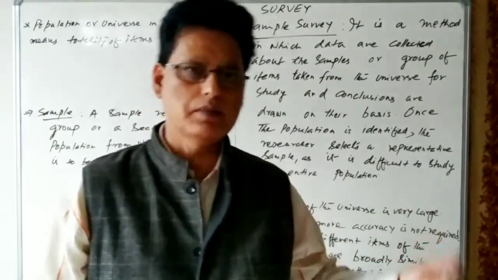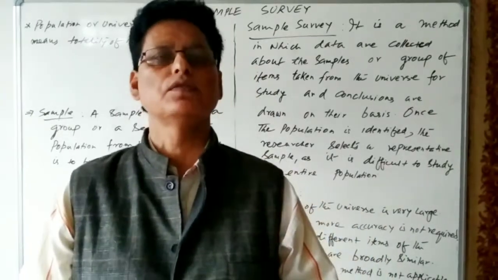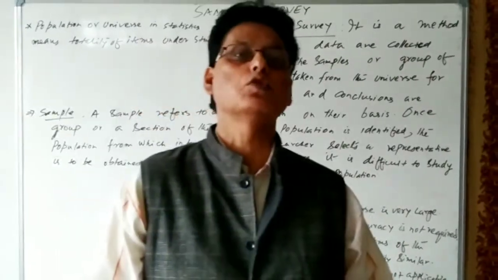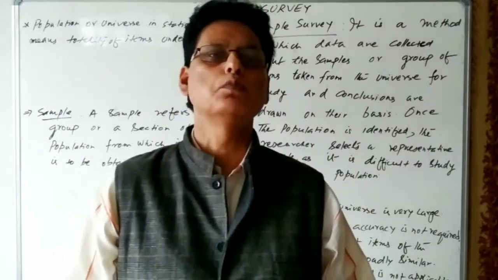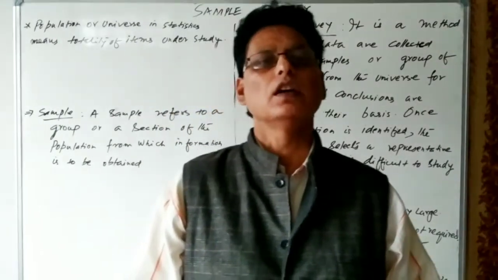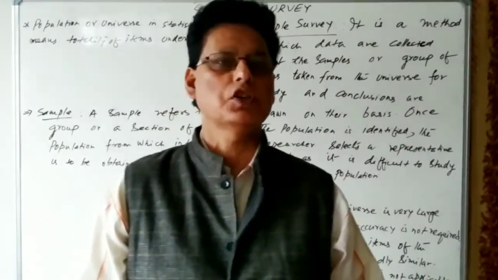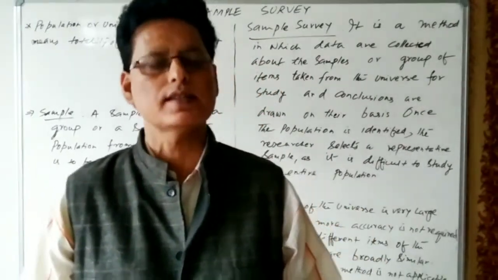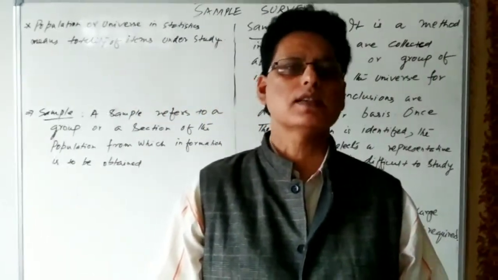So, in the previous class, we have already discussed the methods of statistical inquiry, and we have seen that there are two methods of statistical inquiry, or two methods of data collection. One is called the census method, another one is called the sample method.